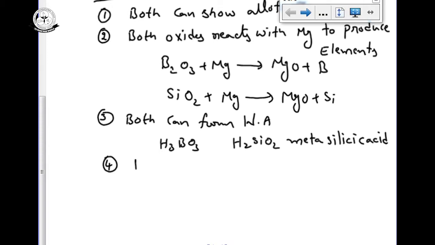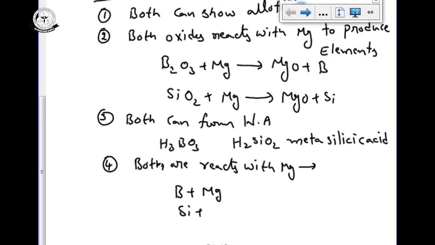Both react with magnesium to produce compounds. Boron reacts with magnesium to form magnesium boride, Mg3B2, and silicon reacts with magnesium to form the corresponding silicide, magnesium silicide.